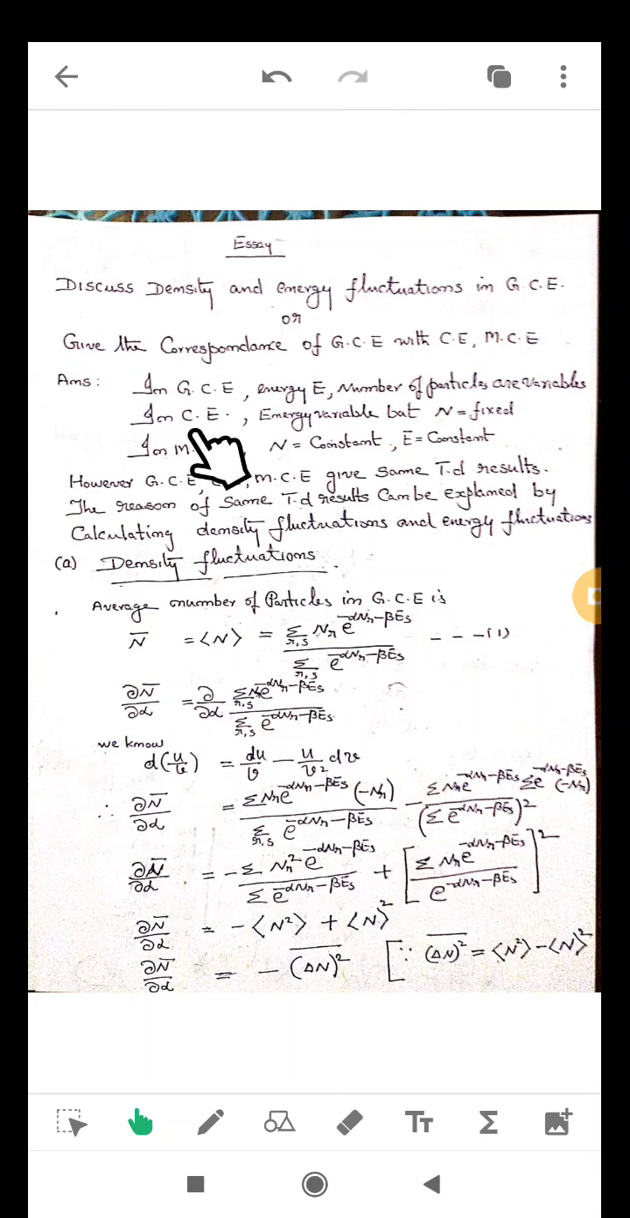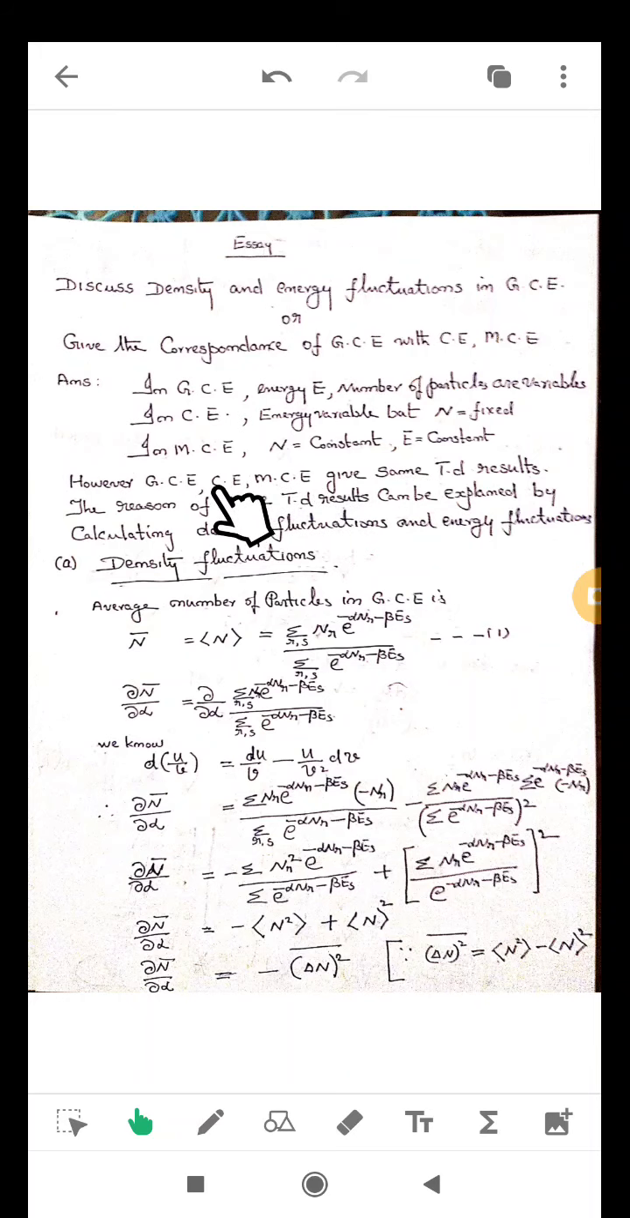But in canonical ensemble, that is C.E., energy is variable but number is fixed. But in micro canonical ensemble, that is M.C.E., number is fixed and energy is fixed, or number is constant, energy is constant. So, by definition, all these three ensembles are different. However, grand canonical, micro canonical and canonical ensembles give the same thermodynamic results. For example, the equation of state by these three ensembles is PV equal to NkT.